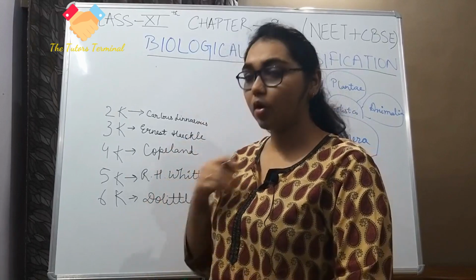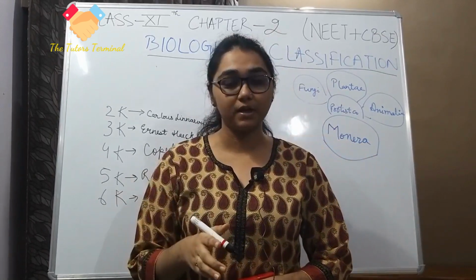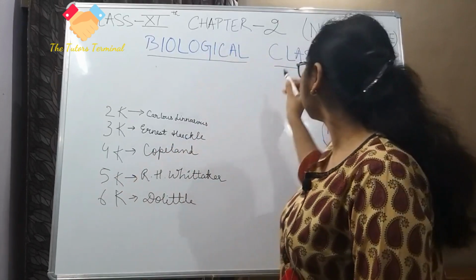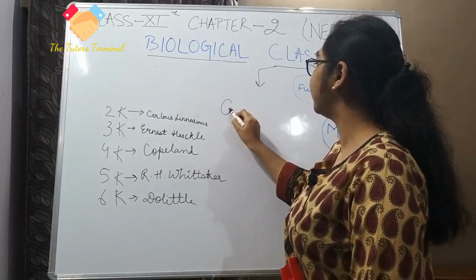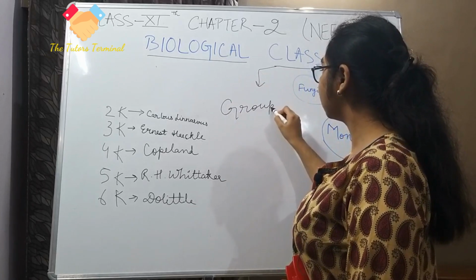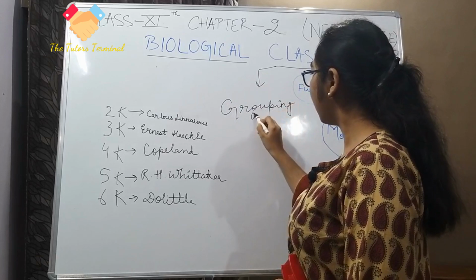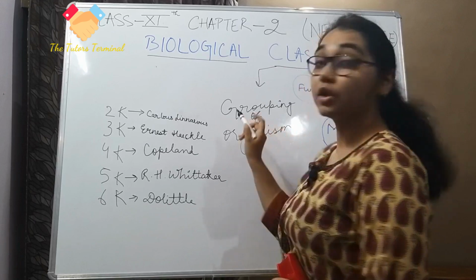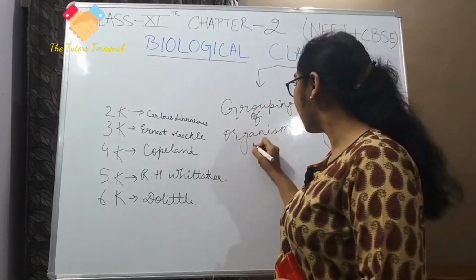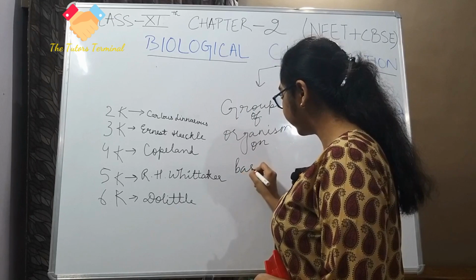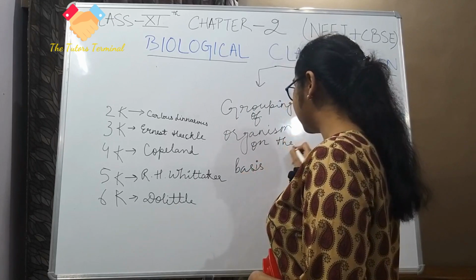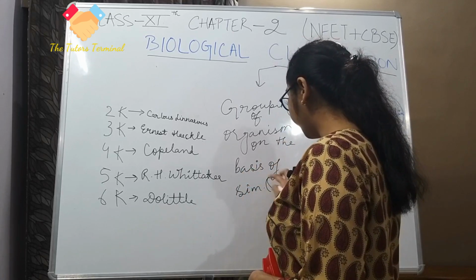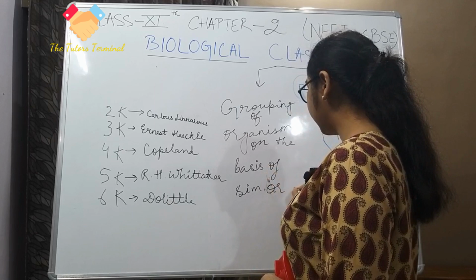Now, if you have seen the lecture before this one, you must know the definition of classification. But if you are new, classification is grouping of organisms on the basis of similarity or dissimilarity.